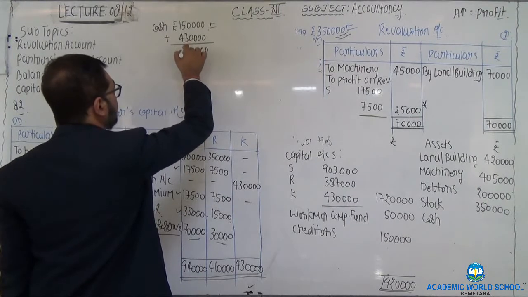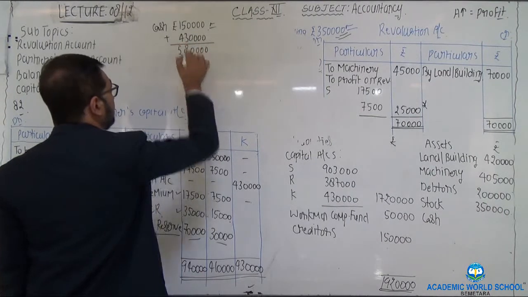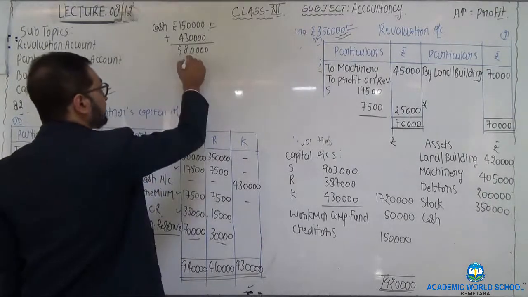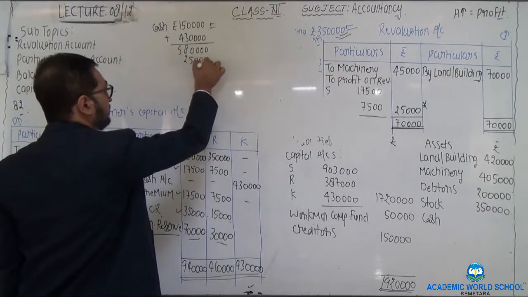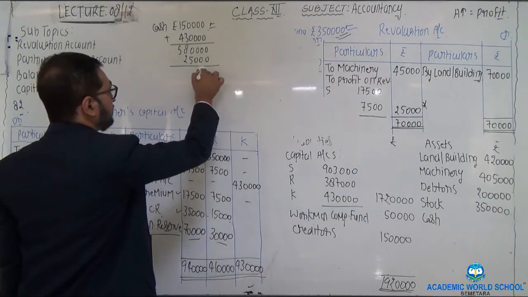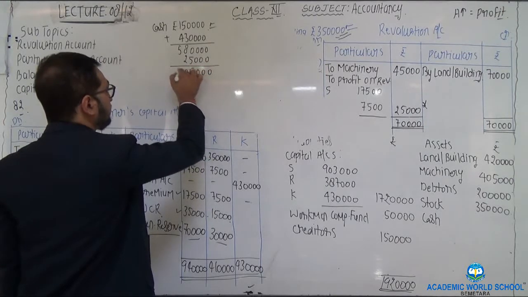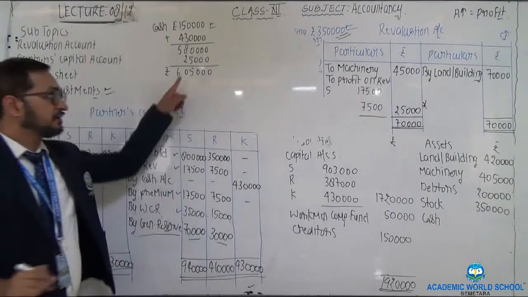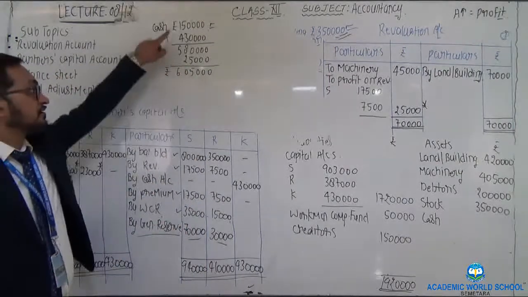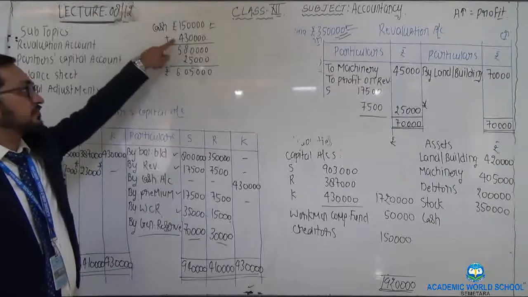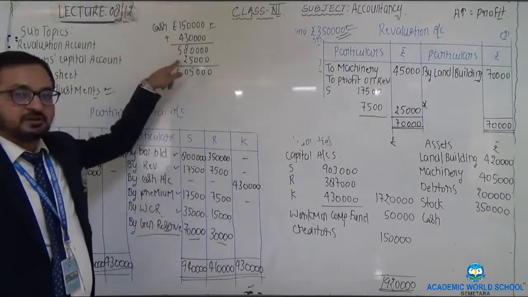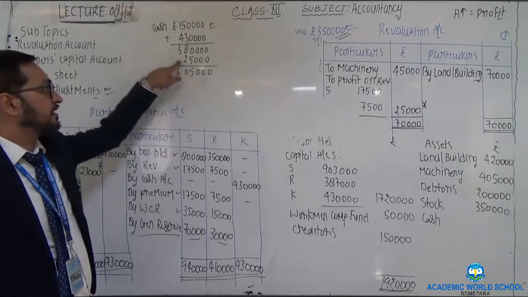So add this balance. Till now cash balance is 5,80,000 plus the amount of premium. Actual cash balance would be 6,05,000. That is 1,50,000 previous balance plus cash brought in by the new partner as his capital rupees 4,30,000 plus premium rupees 25,000.